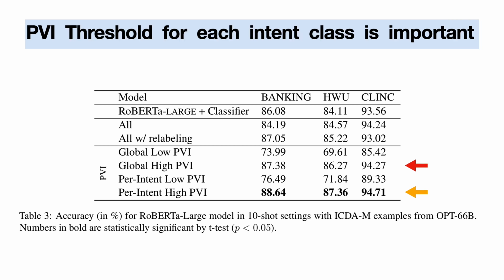Our results also show that the setting of a PVI threshold for each intent class is important. Models trained with per intent PVI thresholds outperform models trained with a global PVI threshold across all intents. This indicates that each intent class has its own characteristics and requires different levels of filtering.